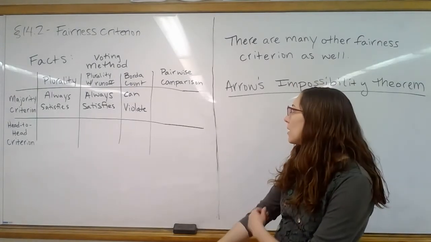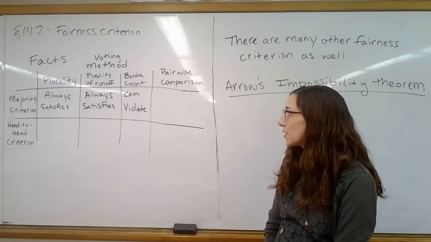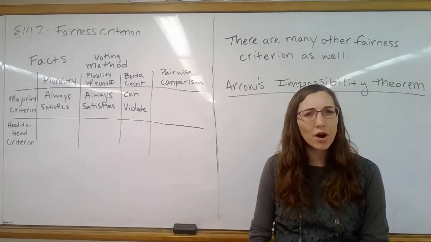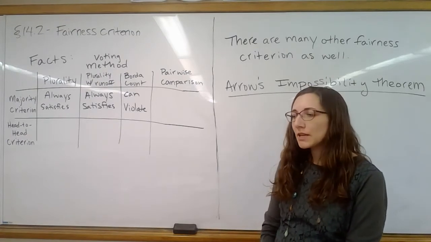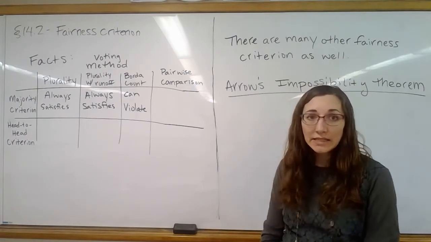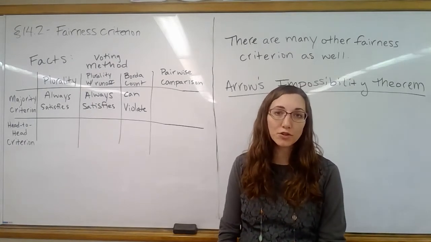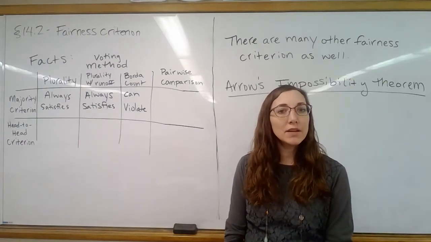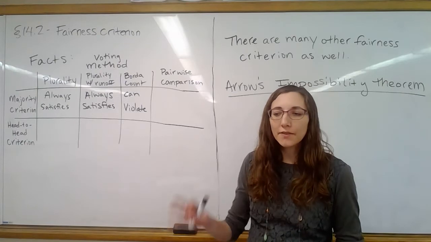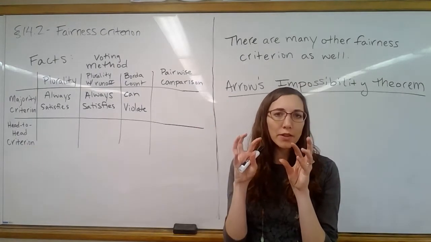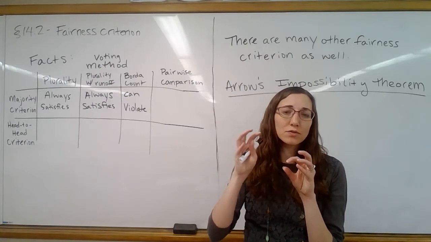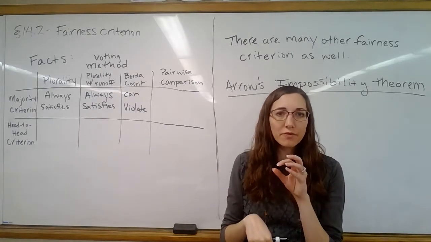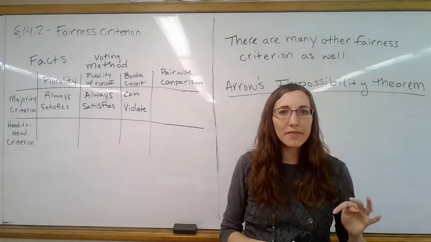Now the last method we learned was pairwise comparison. This one also can be a little bit harder to think about, but the way to be convinced of it is if a candidate does have a majority of first choice votes, it would be very hard if you then compare that with one other person. Well, this person already has a majority of first choice votes, so they're going to have a majority of the votes in every single head-to-head that they're in.